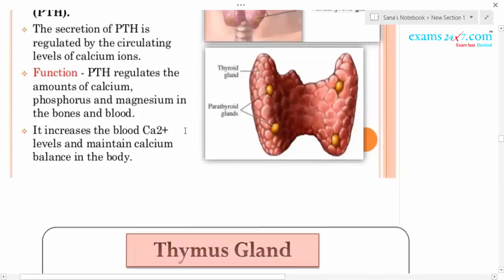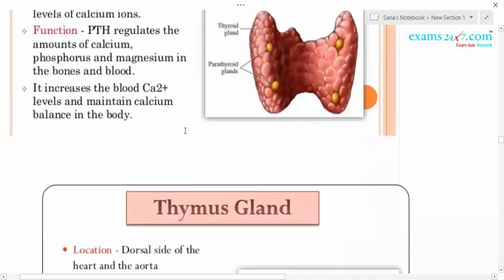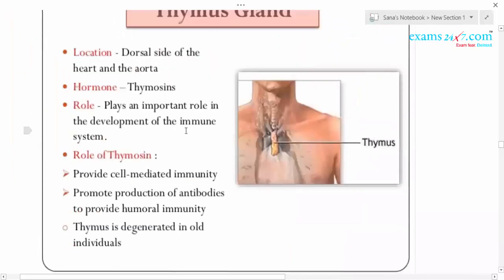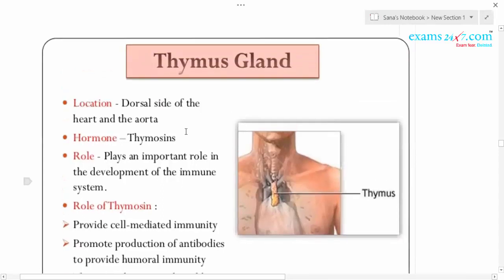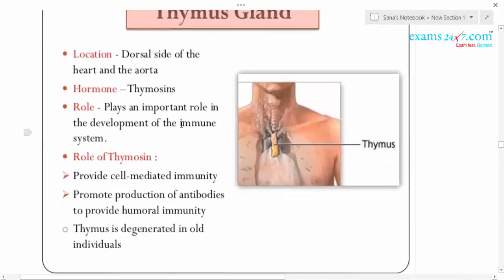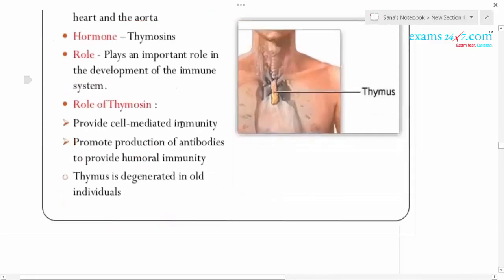Next gland is called the thymus gland. There is some speciality of the thymus gland. It's the only gland which goes on reducing its size as the age increases. It is located on the dorsal side of the heart and aorta, and it secretes the hormone called thymosin. It plays a major role in the development of the immune system.